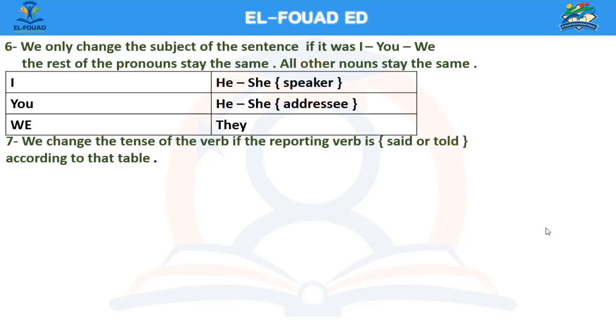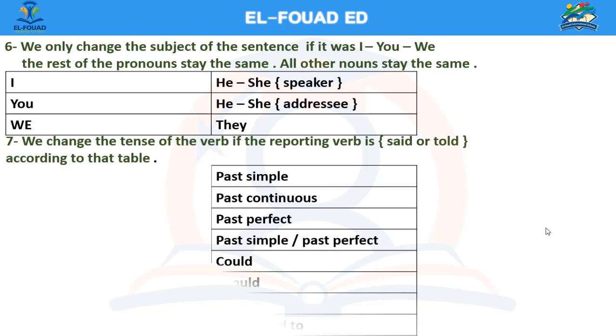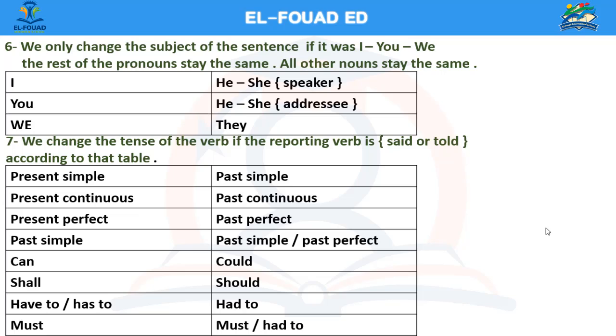Number 7, we change the tense of the verb if the reporting verb is said or told according to that table. Present simple is transformed into past simple. Present continuous becomes past continuous. Present perfect becomes past perfect. Past simple becomes past simple or past perfect. It's optional. Can becomes could. Shall becomes should. Have to or has to are transformed into had to. Must might stay must as it is or become had to.